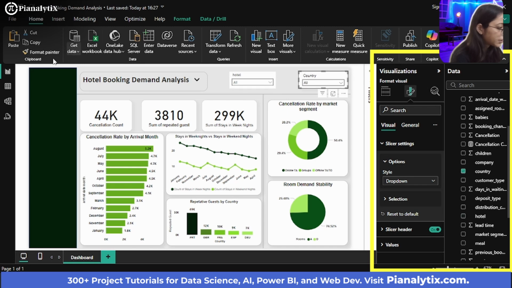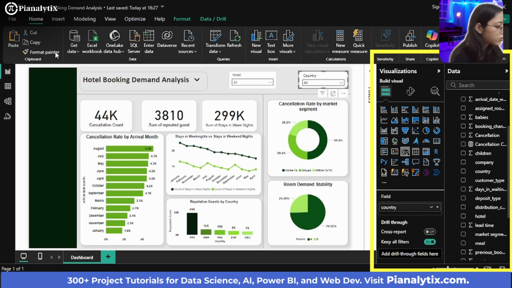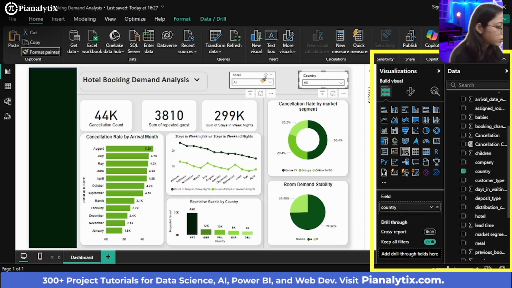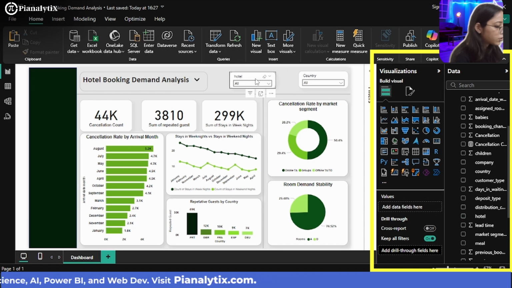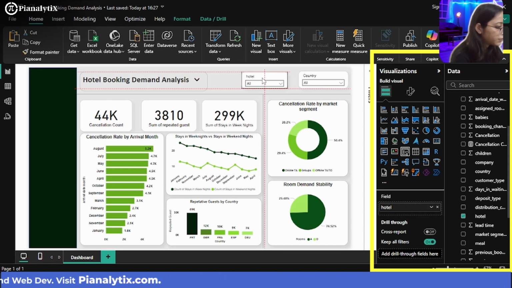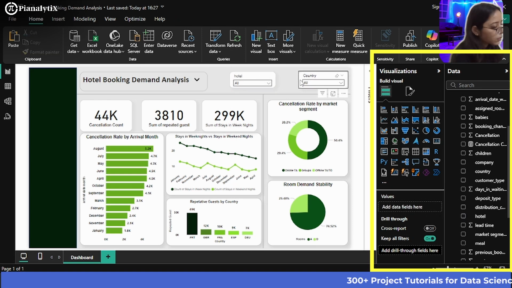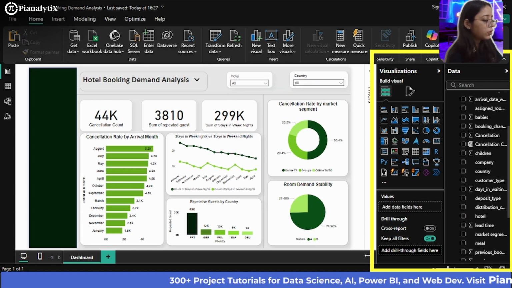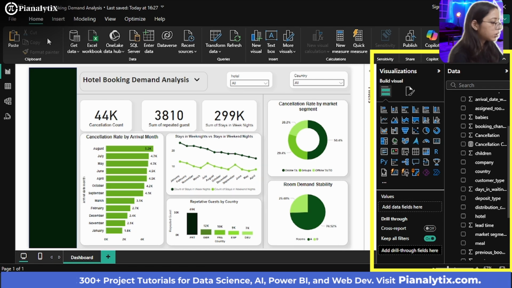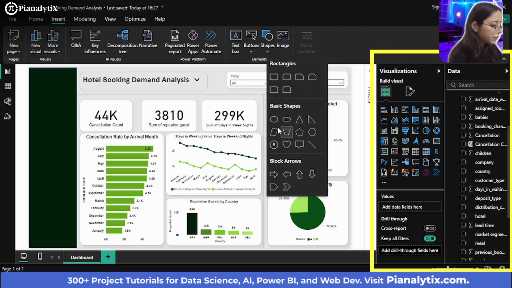And you can just select here. You can format paint it, and you can make changes here also. So similar changes have been done. Now what you can do is you can insert a shape also. Let me just show you.